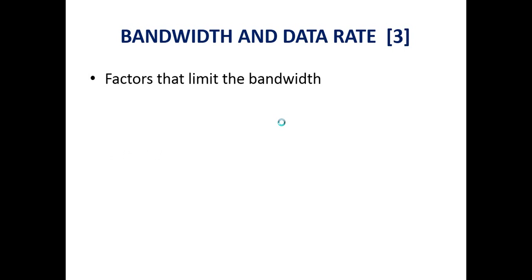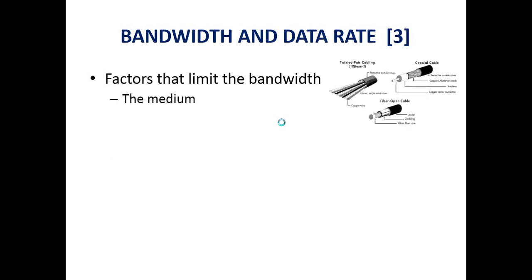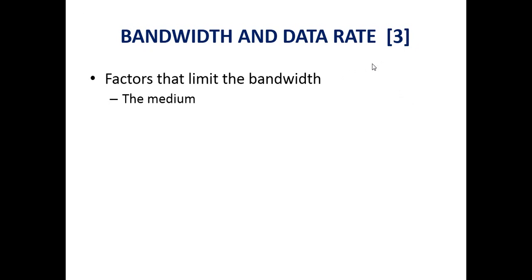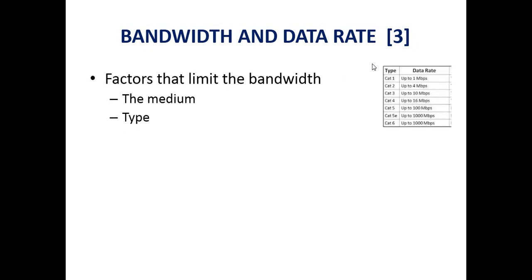There are some factors that limit the bandwidth. The first parameter is the medium. Which type of medium or channel you are using determines the bandwidth. If you are using twisted pair cable, you get less bandwidth compared to fiber optic cable. Second, the type of medium you are using. In twisted pair cable, there are certain types available: category 1 cable, category 2, 3, 4, 5 or 6. If you are using Cat 1 cable, it can give a speed up to 1 Mbps. In the case of category 6 cable, it can give a speed up to 1000 Mbps.